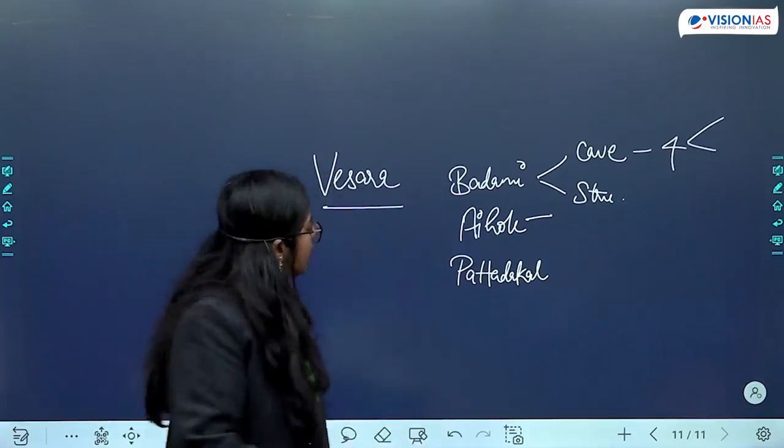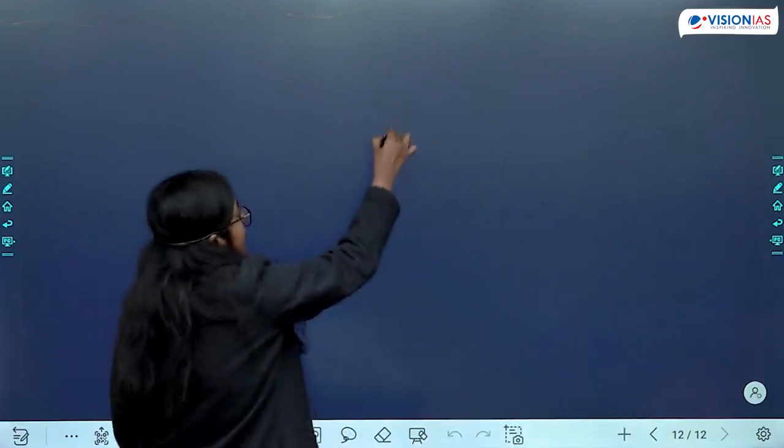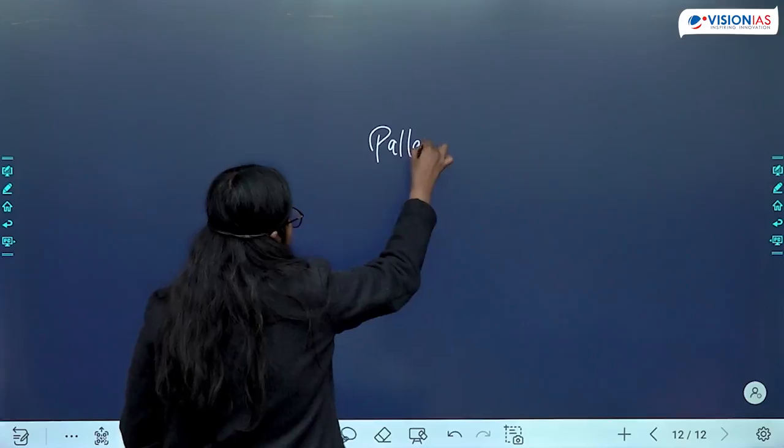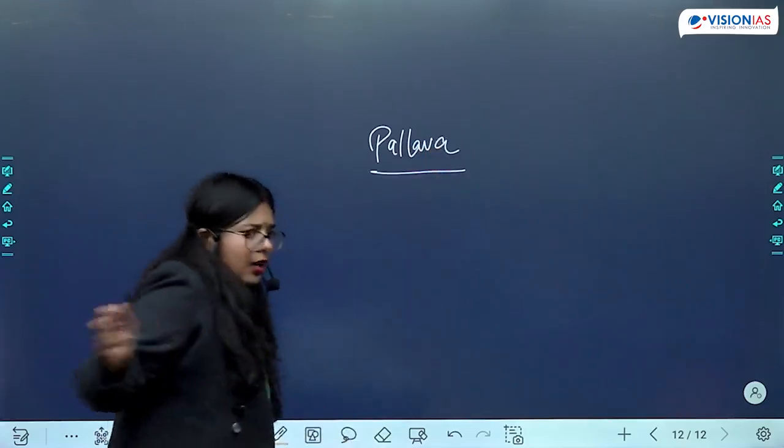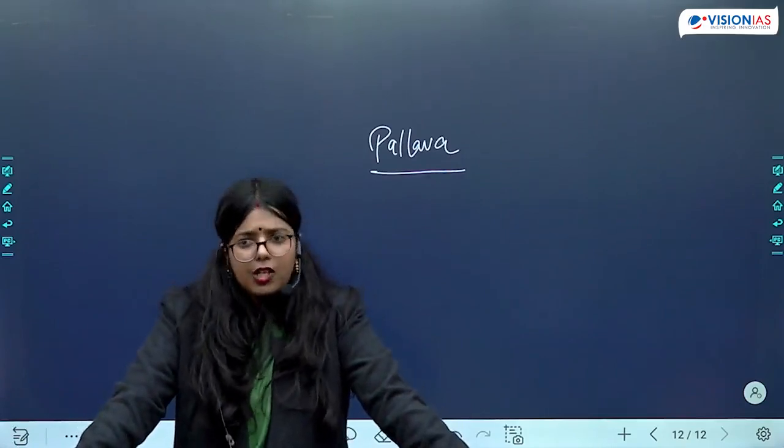Now let us come to the next dynasty, which is Pallav. Again, a contemporary of Vardhans as well as Chalukyas.